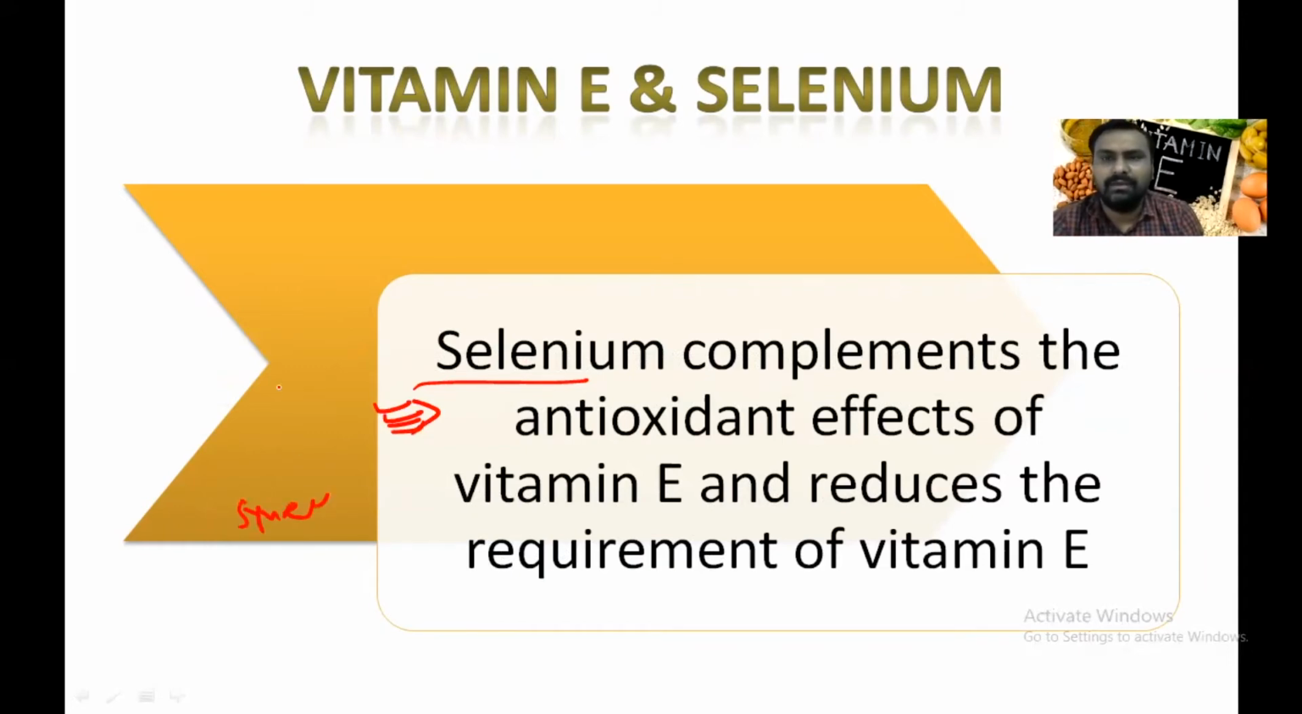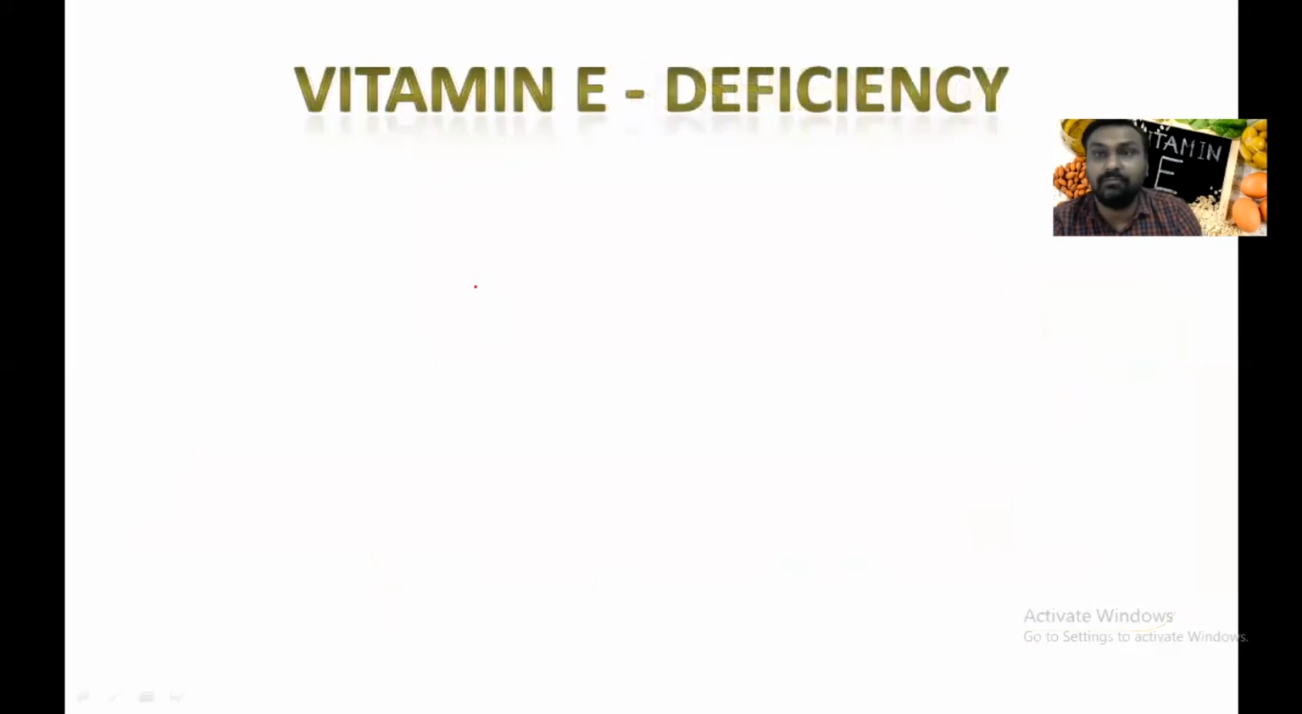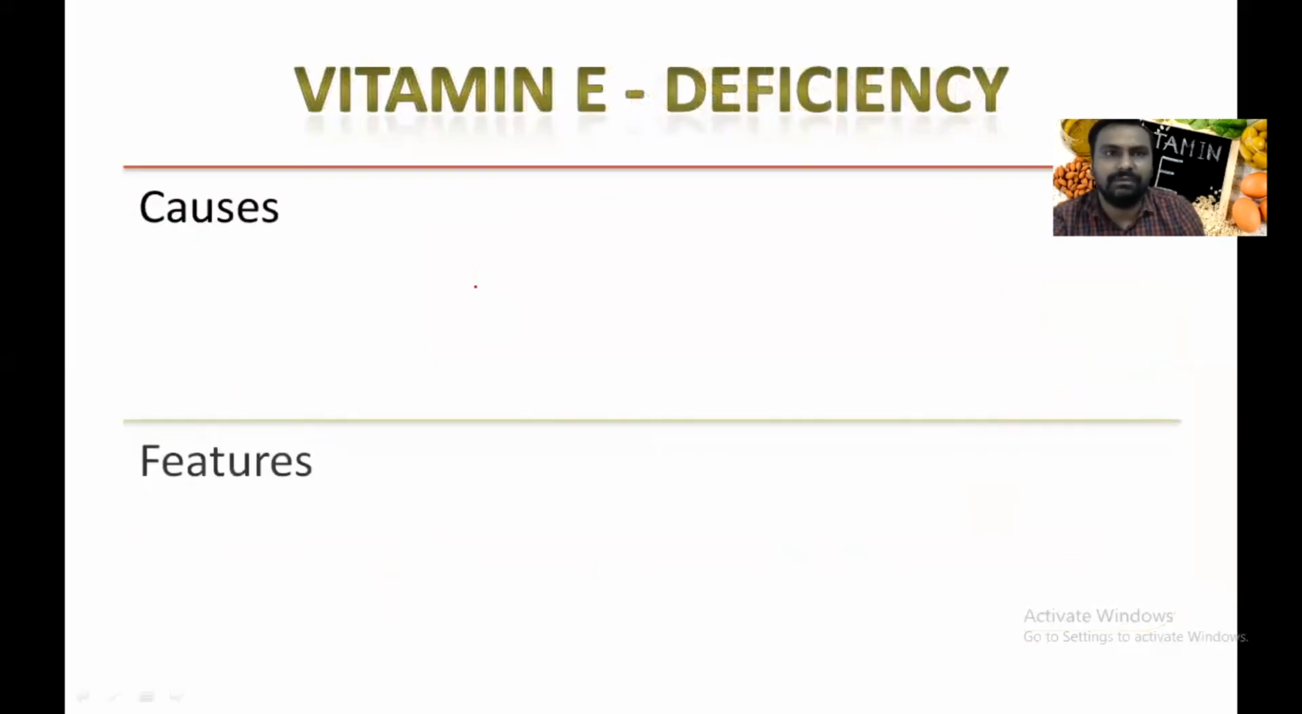The mineral selenium has a synergistic action with vitamin E. In the glutathione peroxidase enzyme, selenium is the main coenzyme, and it helps in fighting against free radicals. So when vitamin E is given, there is less requirement of selenium, and when selenium is present, there is less requirement of vitamin E, because both act as antioxidants.